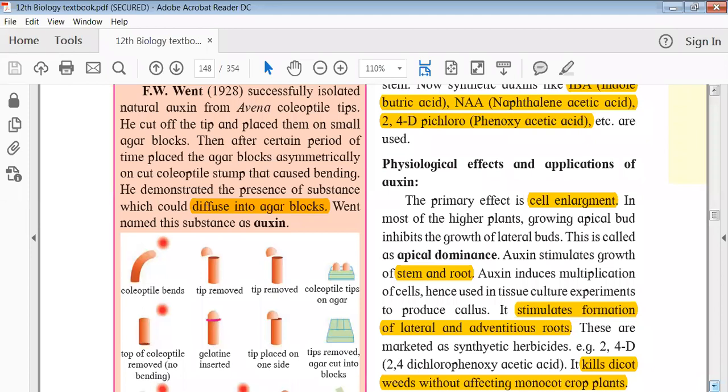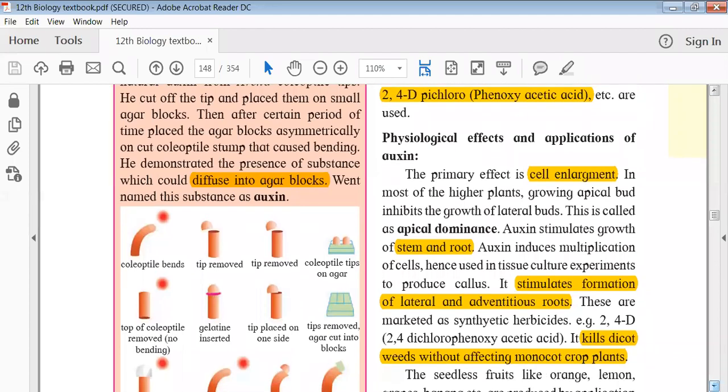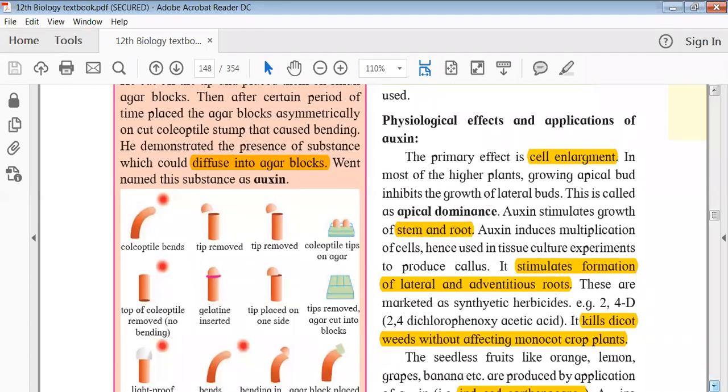Where they are made, how they are transported, what is the natural part, what is the synthetic part and all. Now let's go into more detail about the physiological effects and applications of auxins. Okay, so I think one function is clear to you now. It is involved in cell elongation or enlargement, we can say.